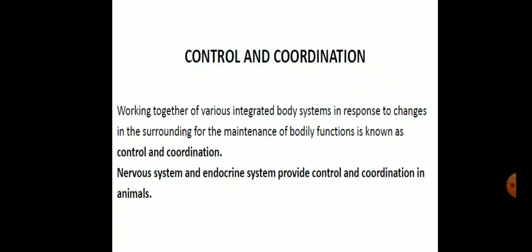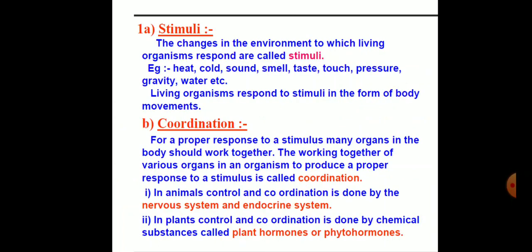The working together of various integrated body systems in response to change in the surroundings for the maintenance of bodily function is known as control and coordination. So, in this, we are going to learn first the stimuli. The changes in the environment to which living organisms respond are called stimuli. For example, heat, cold, sound, smell, taste, touch, pressure, gravity, water, etc. Living organisms respond to stimuli in the form of body movements.